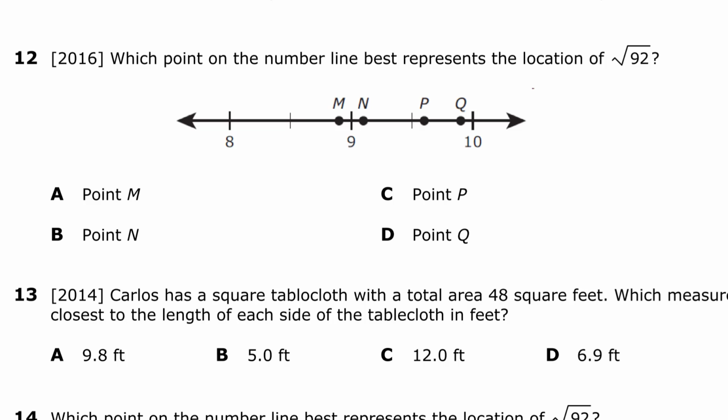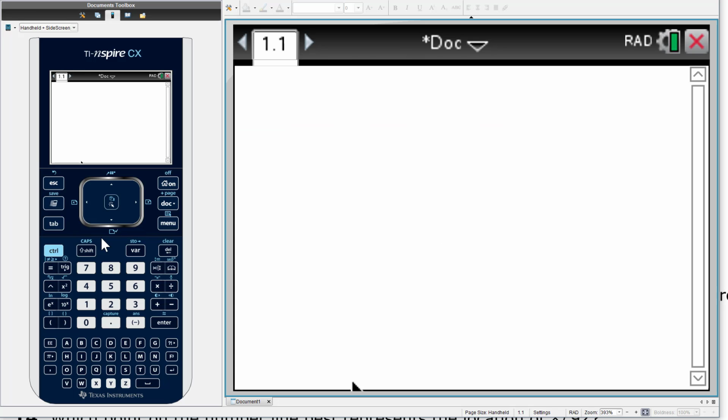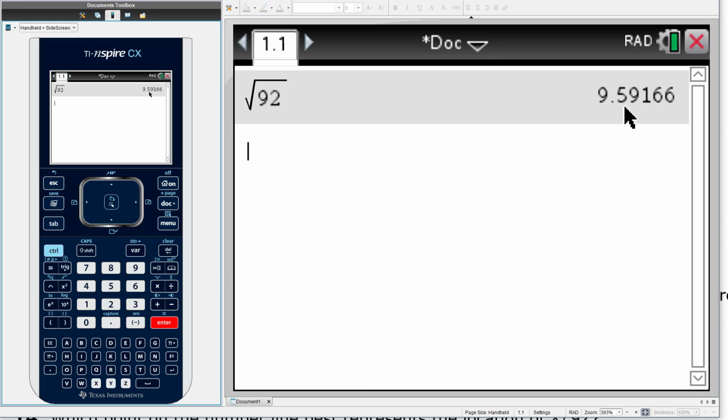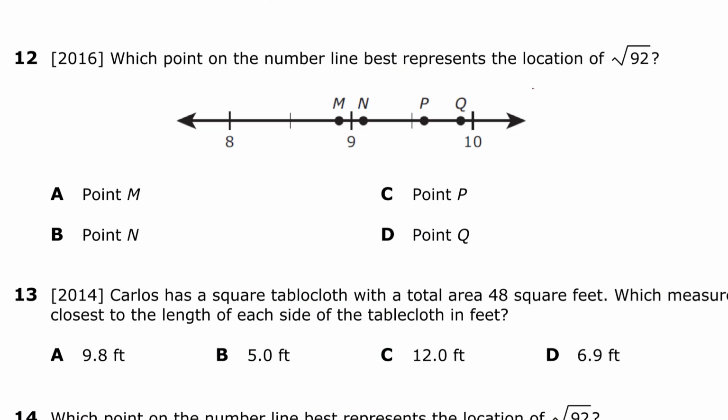If we are asked to place an irrational number on a number line, then what we are going to do is convert it first to decimal form, because it's hard to see what this number is actually equal to. So let's convert square root of 92 into decimal form. 9.59, and it keeps on going. So I can just round it to the nearest tenth as 9.6.